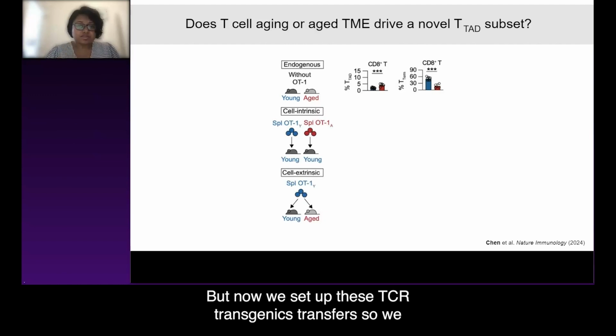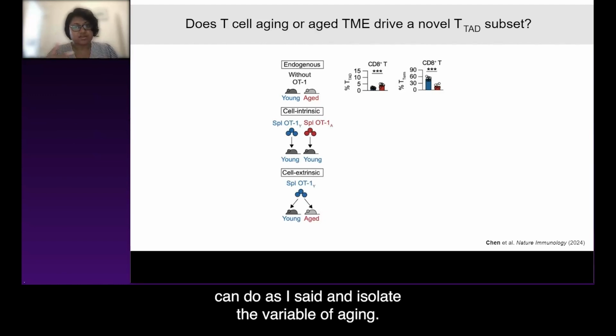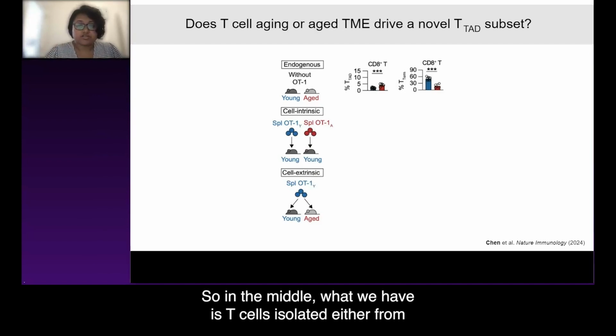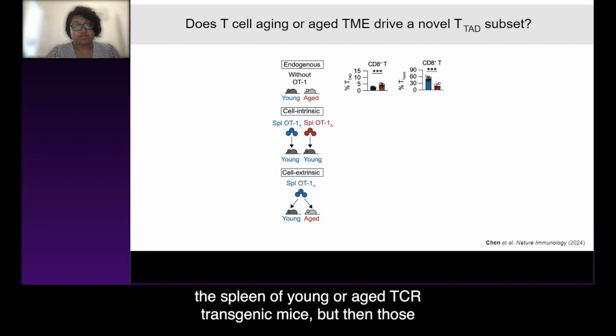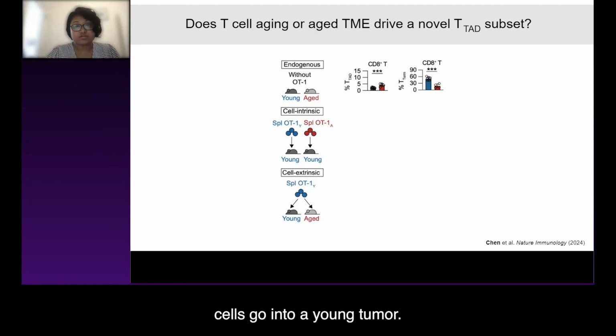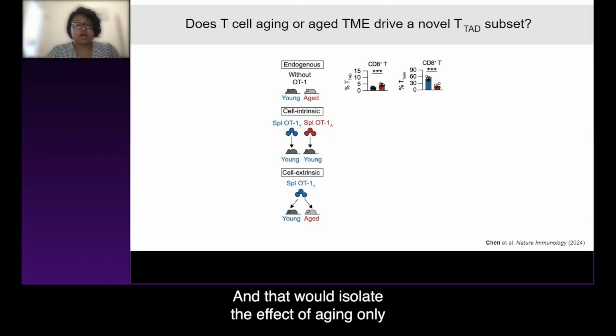But now we set up these TCR transgenic transfers so we can, as I said, isolate the variable of aging. So in the middle, what we have is T cells isolated either from the spleen of young or aged TCR transgenic mice, but then those cells go into a young tumor.